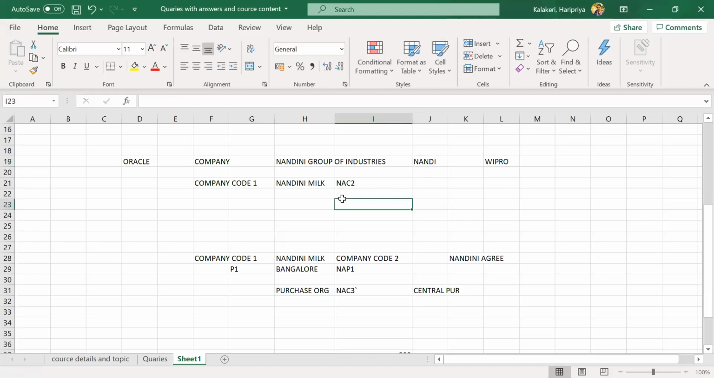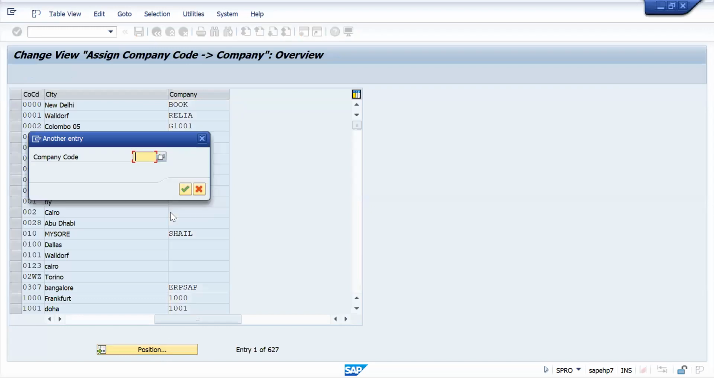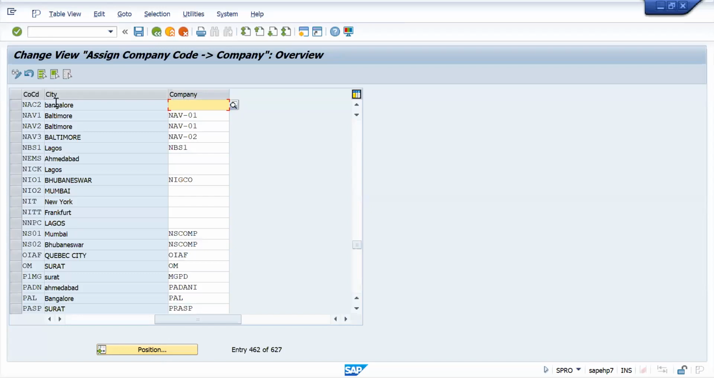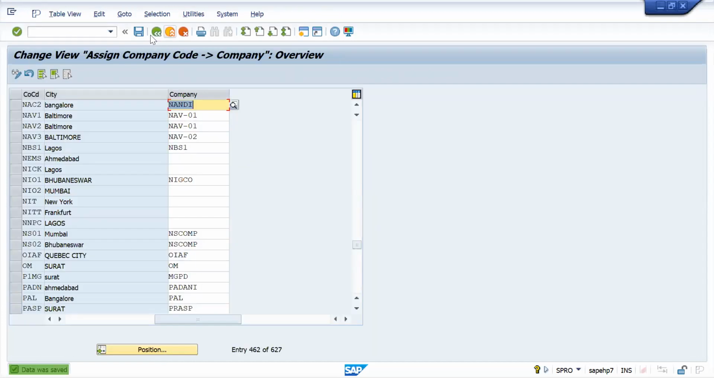Why do I need to assign? Let's say in this company I am having different businesses, means I need to identify, right? Which one is it? That's what I will assign here. Go to position. I will find my company code. NAC2 is my company code. NAC2 comes under Bangalore. I will write my company name Nandi. Enter and save. Just press enter. Back.